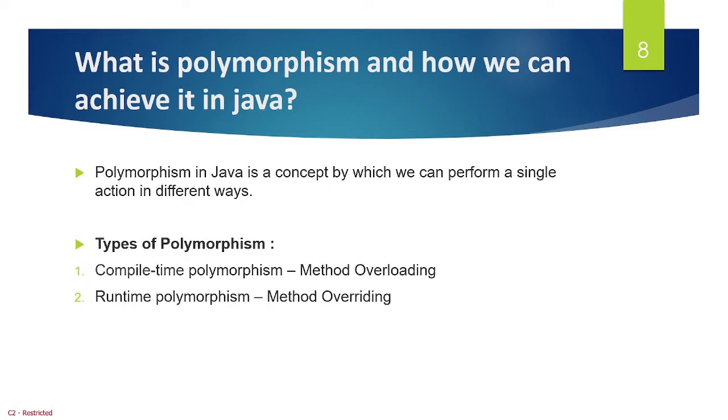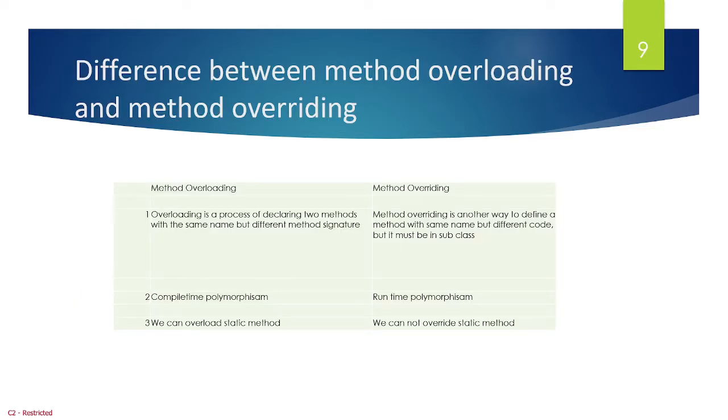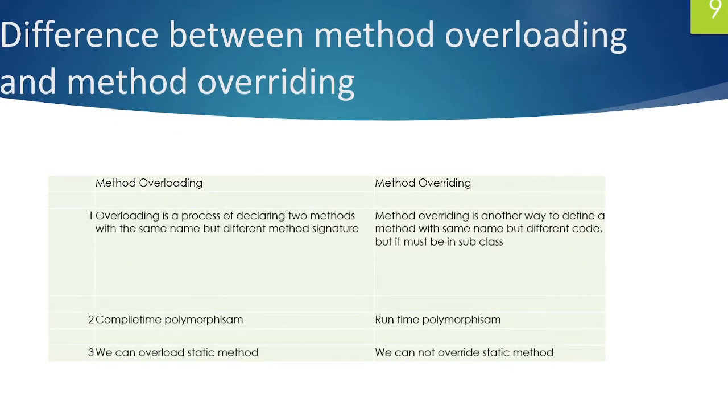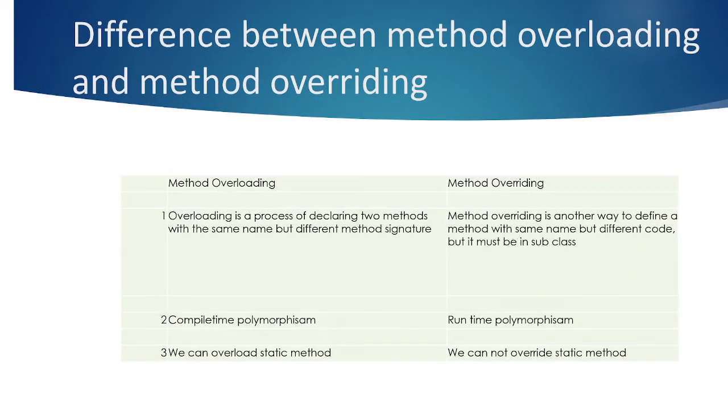So what is polymorphism and how can we achieve it in Java? This question is done. You can check my previous video. So we will move to the next question. The next question is: what is the difference between method overloading and method overriding?